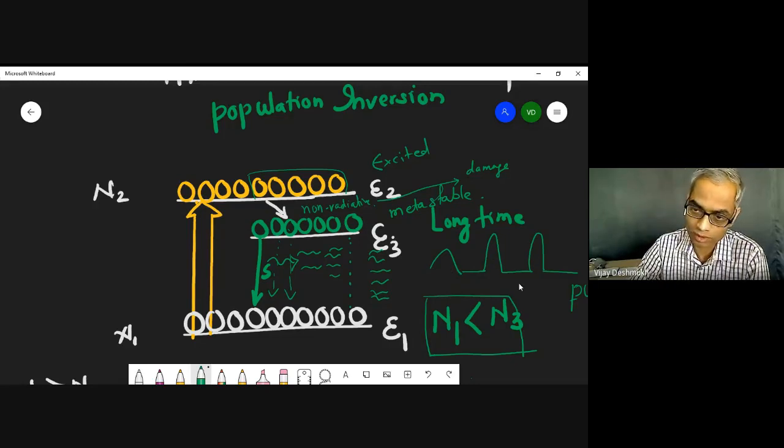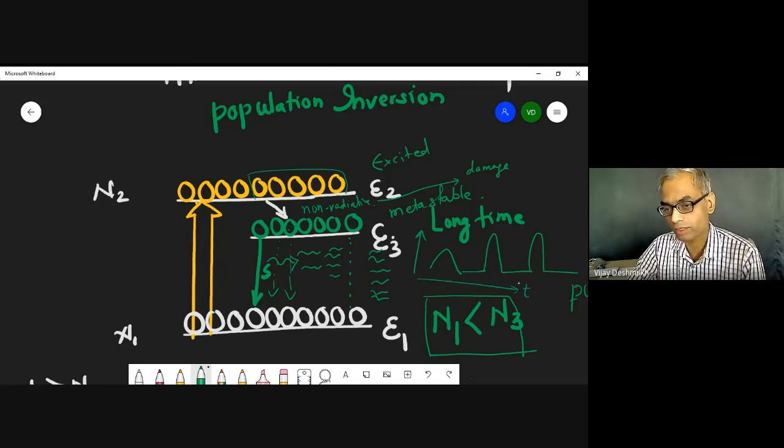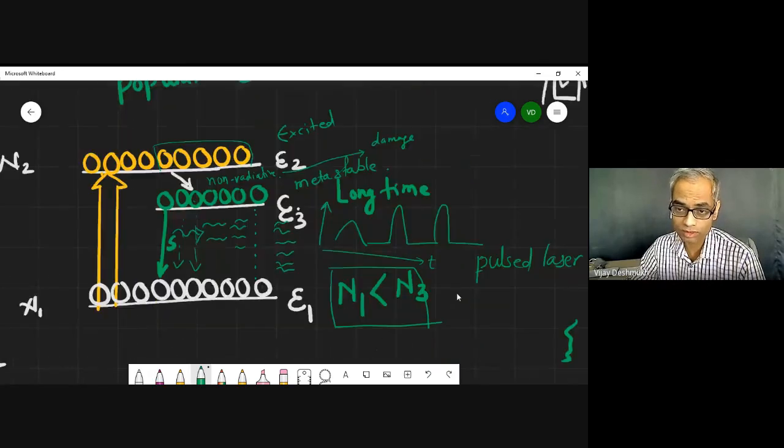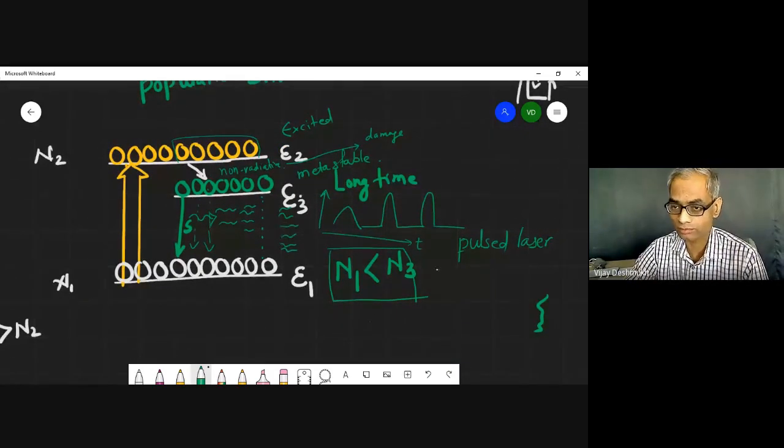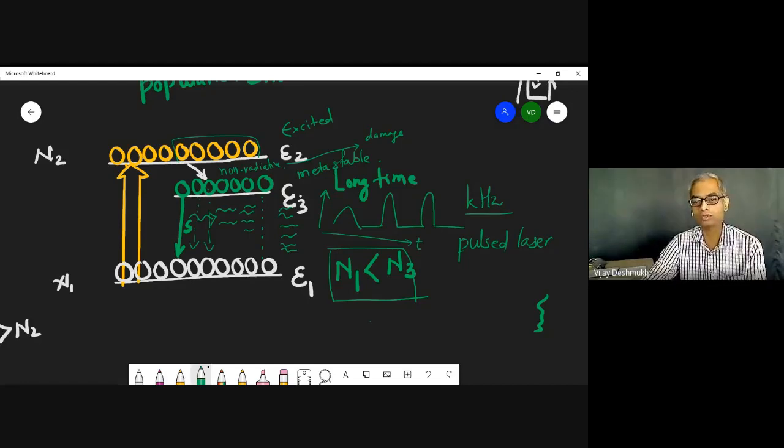If you look at this, it is like your heartbeat, that type. This is the time axis. So you get pulse 1, 2, 3, 4. Of course it is not so slow. It is somewhere in kilohertz. Not capital K, K must always be small. Kilohertz. So approximately in 1 second it will give 1000 pulses, or 2000, 3000, depending on the number you write here. Suppose 5 kilohertz, so we get 5000 pulses.